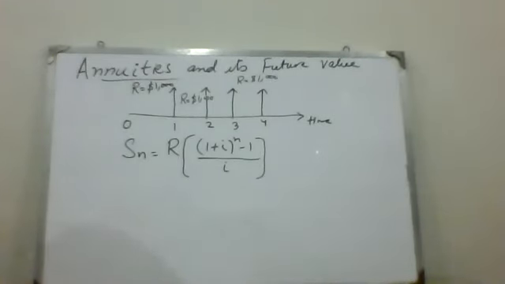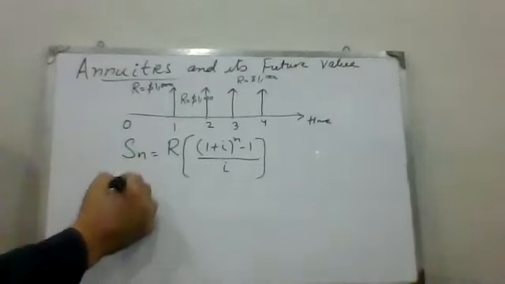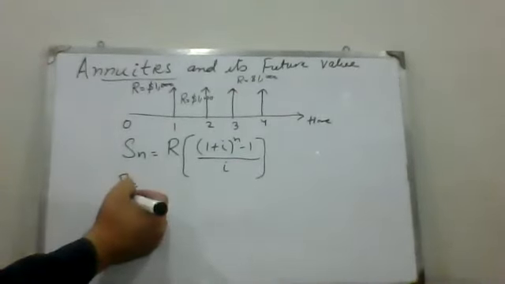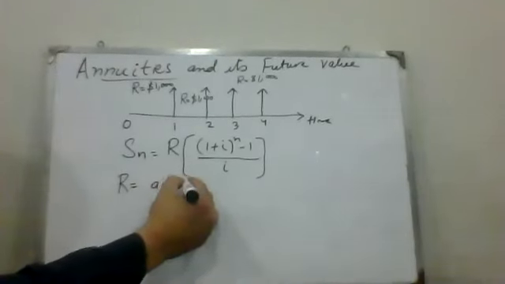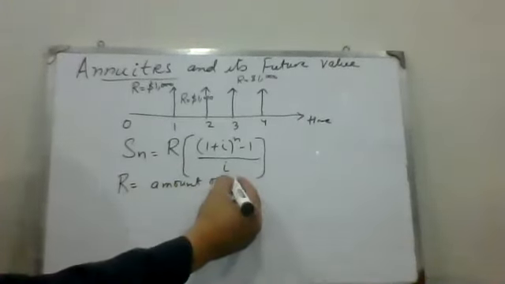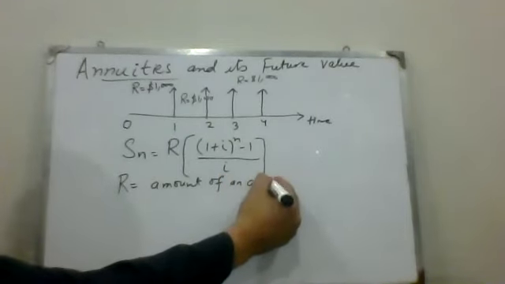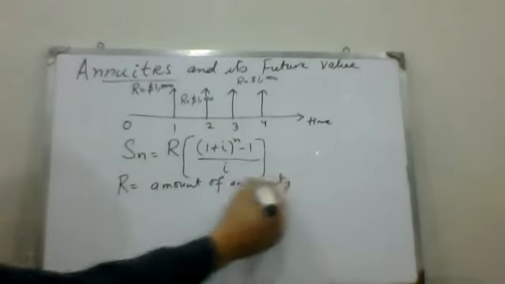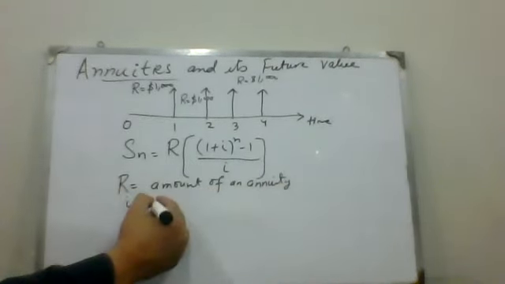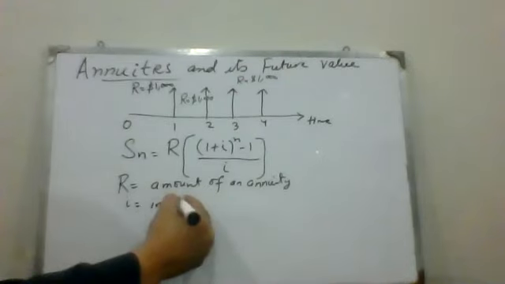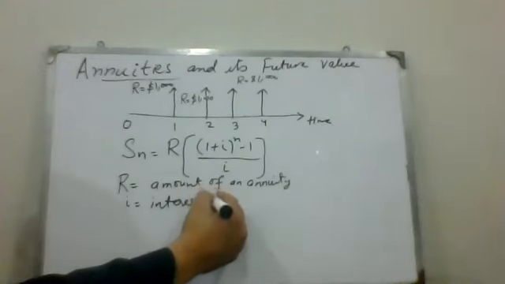Here in that formula, the variables are as follows. R is the amount of annuity, that is the total amount of annuity we have to pay. I is the interest rate per period.